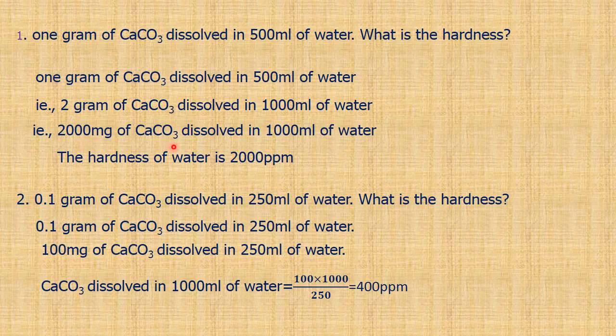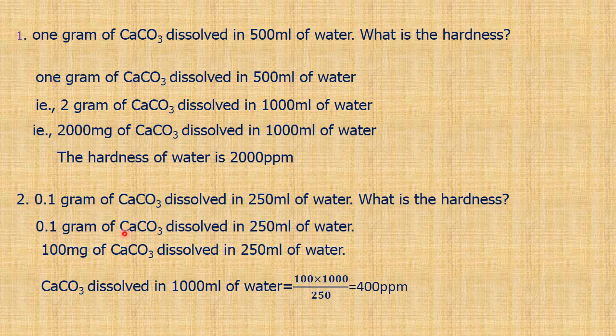Now let us see one more example. 0.1 gram of calcium carbonate dissolved in 250 ml of water. What is the hardness? Okay. 0.1 gram of calcium carbonate dissolved in 250 ml of water, which is given. So 100 milligram of calcium carbonate dissolved in 250 ml of water. We are converting gram into milligram.